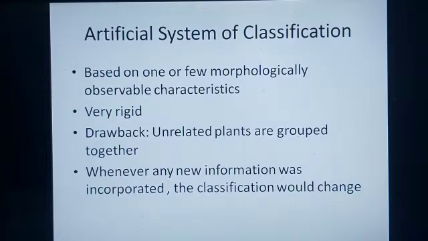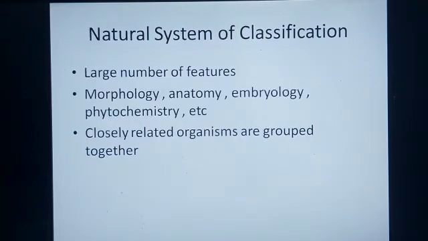So, if any new information was known about that particular organism, then maybe that organism was put once again under a different classification slot. This kind of classification system, which is totally based on few morphological and observable characteristics, is the artificial system of classification. As all of you might have understood, this system of classification has lots of disadvantages, because of which it is not followed at this point of time.